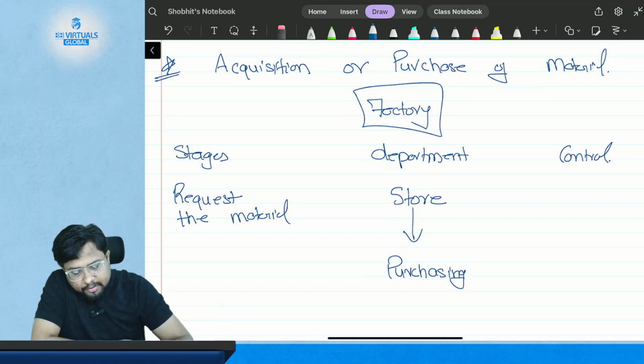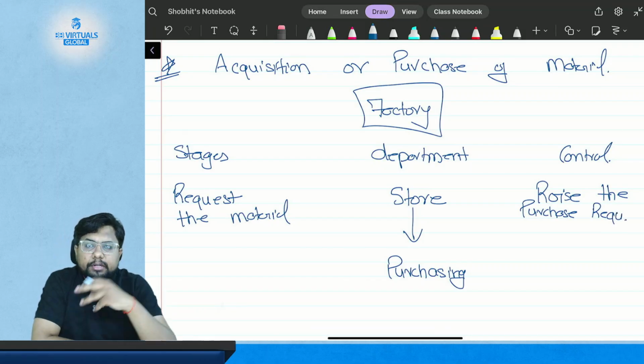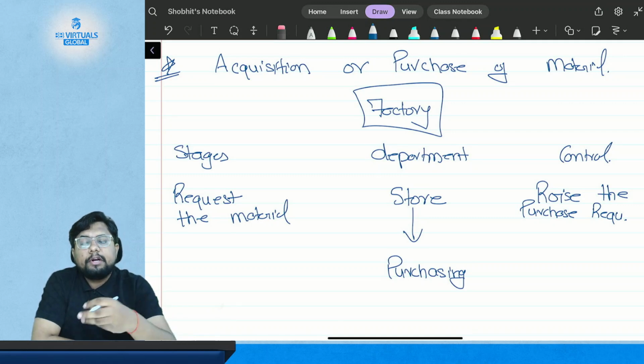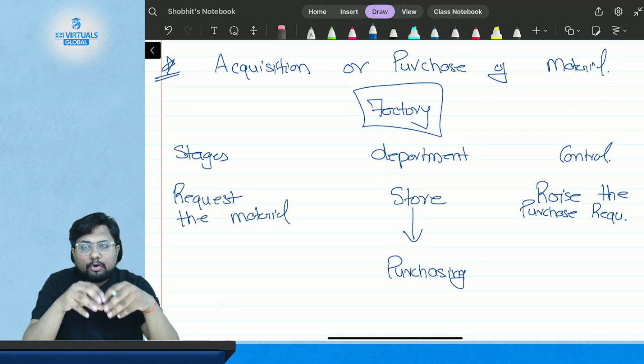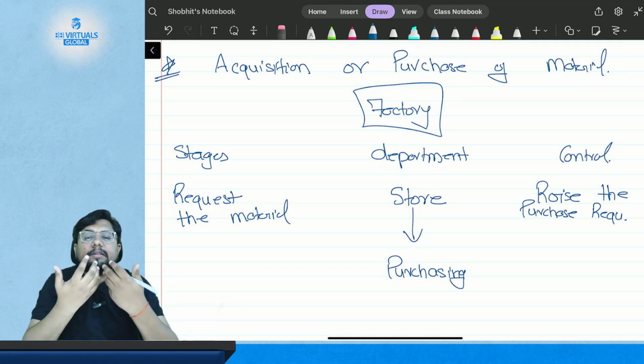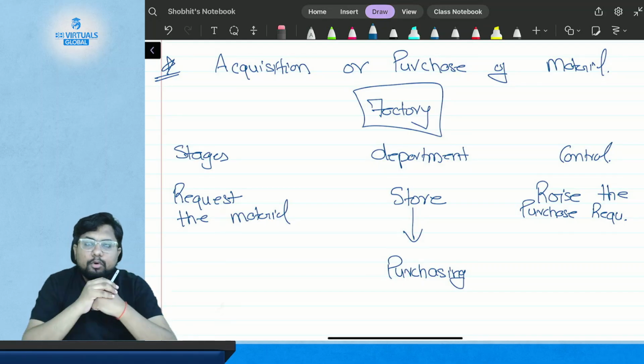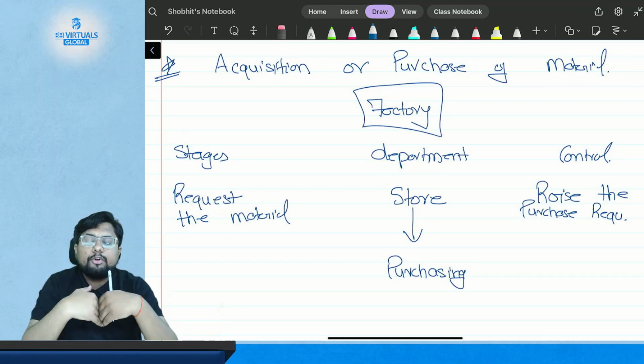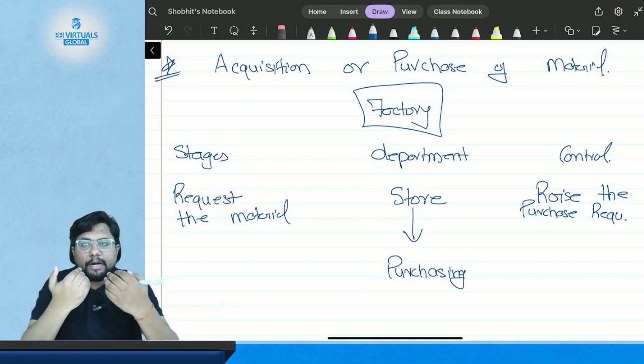The store department will raise a purchase requisition to the purchase department that we need this material, please get this material. So the first step is that the store department raises a purchase requisition to the purchase department.